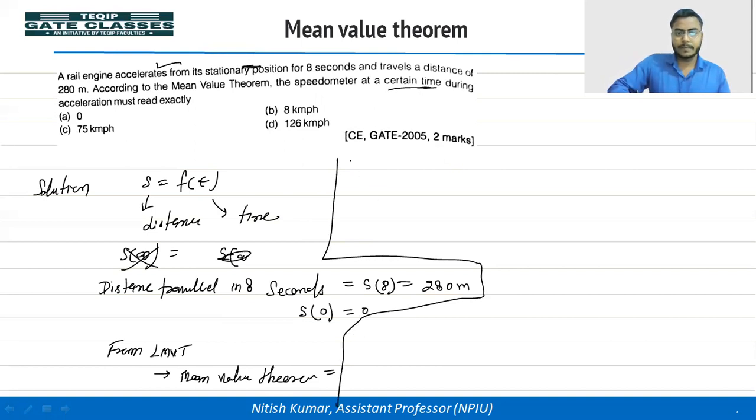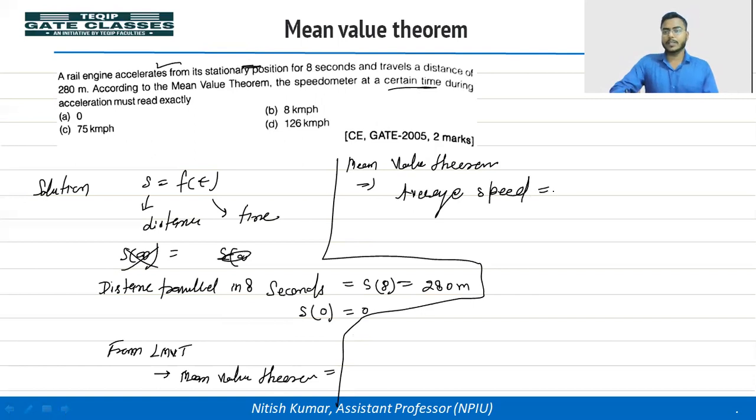Let's calculate here the mean value theorem. Let's calculate first the average speed. So what is average speed?